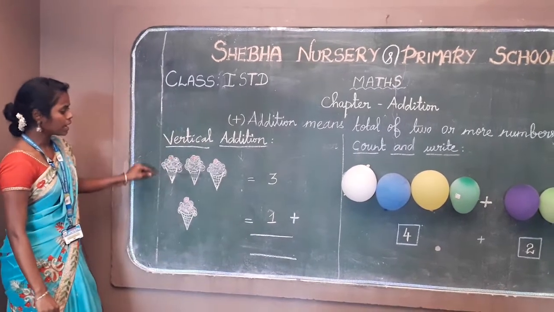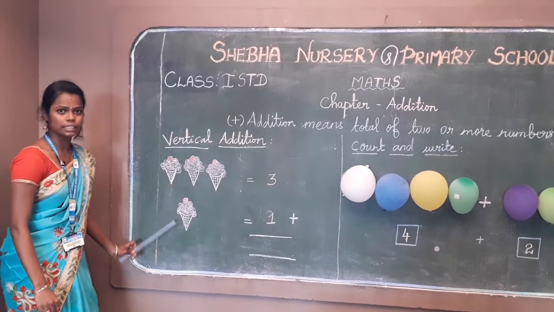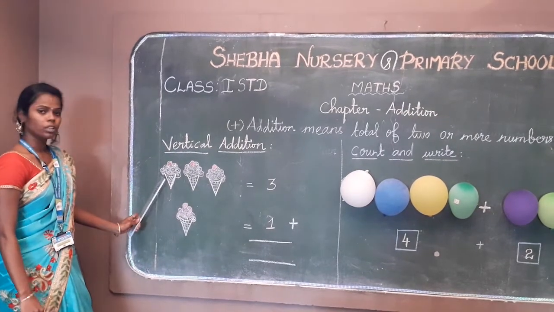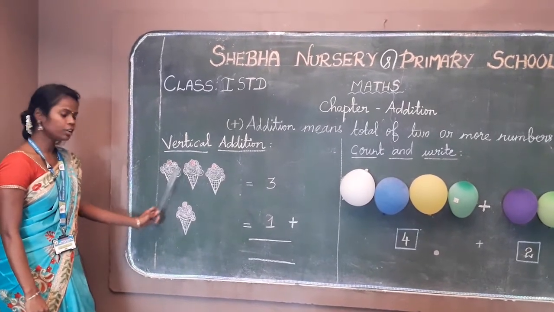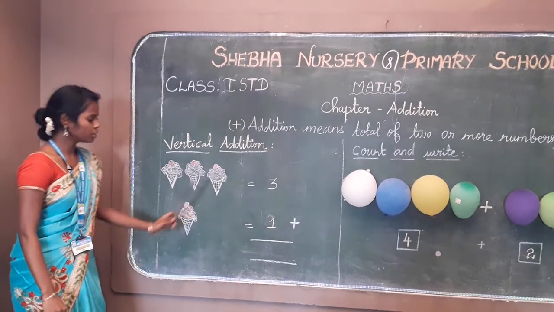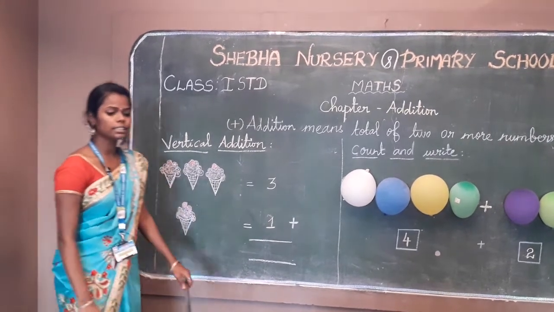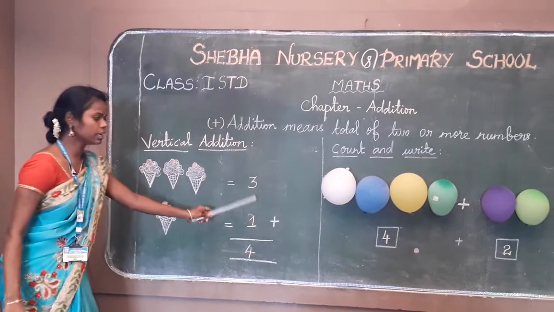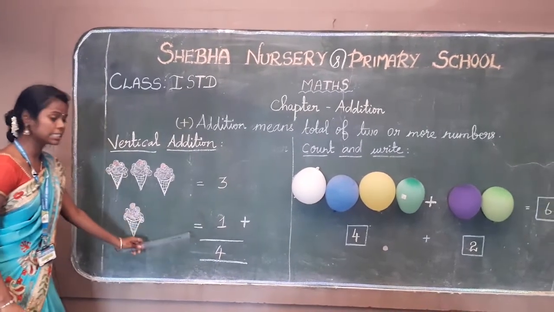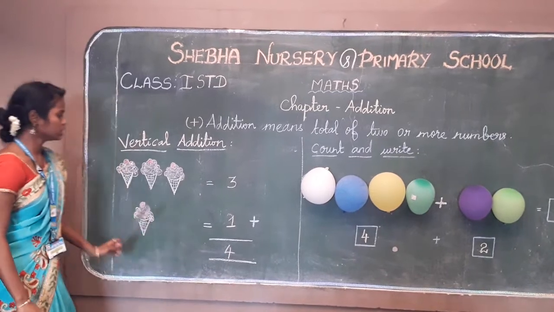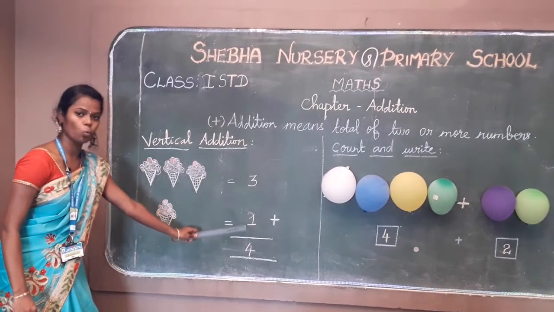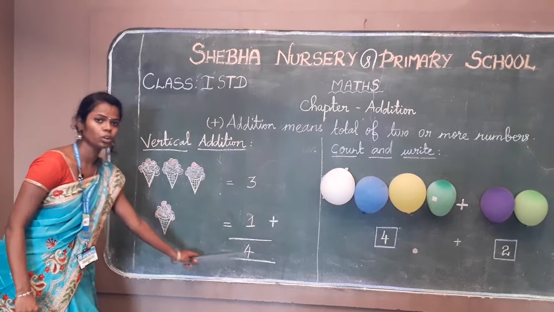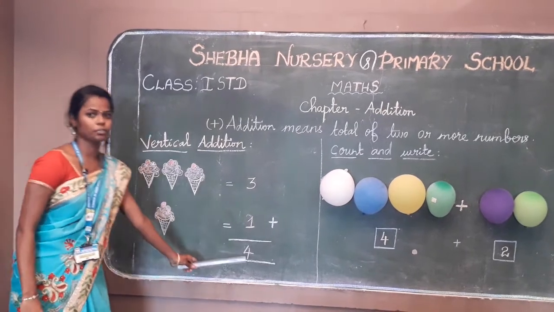Now add the total of ice creams. Let's start the count. 1, 2, 3, 4. Your answer is 4. 3 plus 1 is equal to 4. Now you got the answer 4.